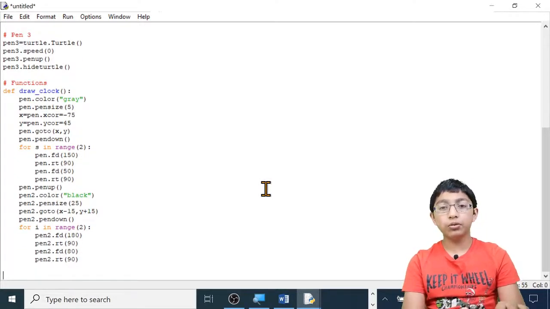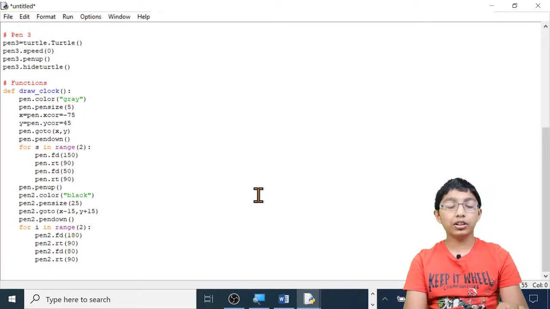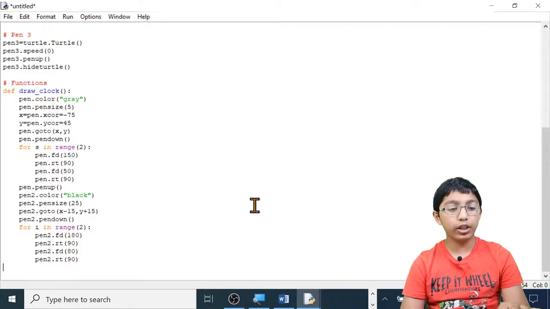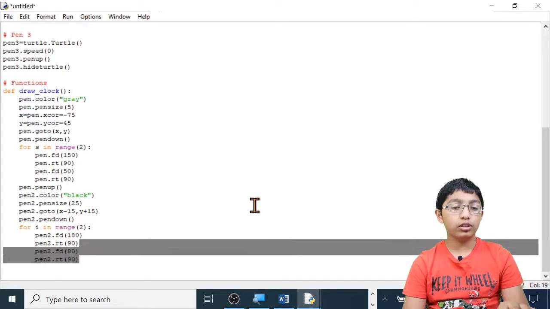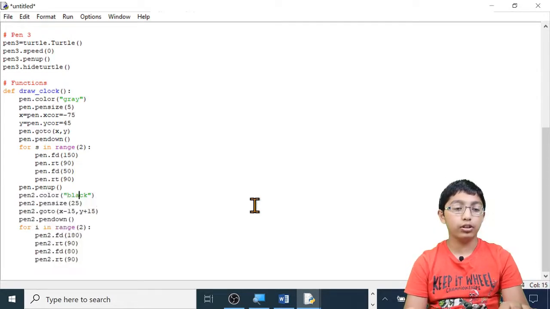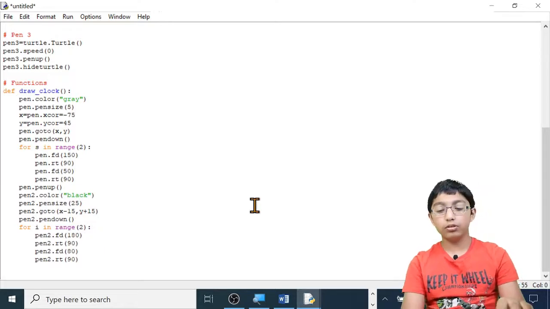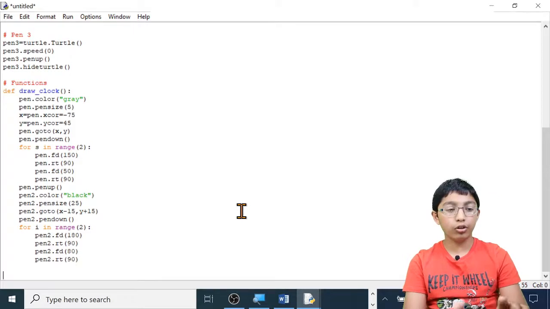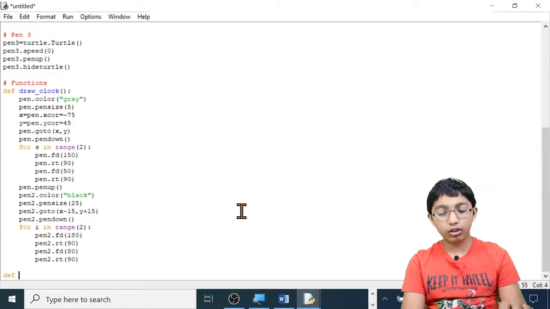Now let's move on to the second function. This function is going to be making the clock actually work. The function we already created is to draw the things around the clock. The function we just created before is just making the rectangles around the time. So let's make the time update. I'm going to call this function clockwork or something like that. So define clockwork, open brackets, close brackets, colon, enter.